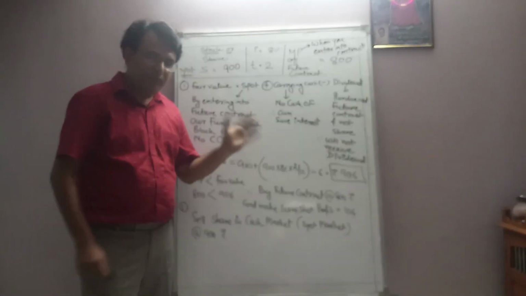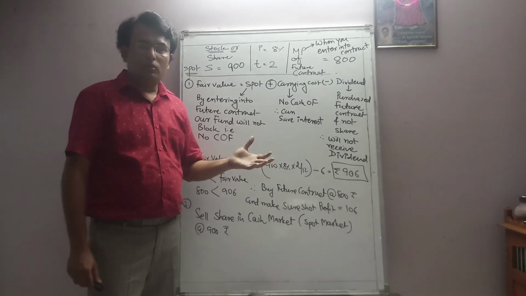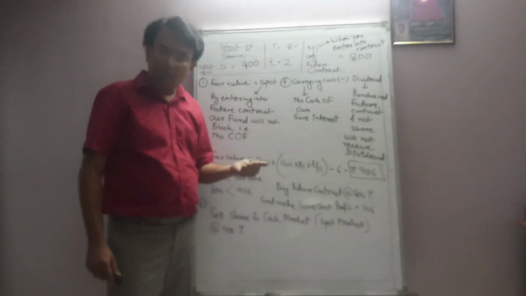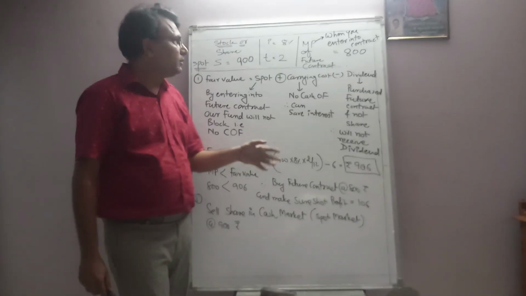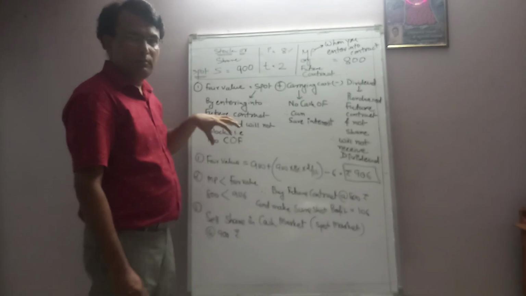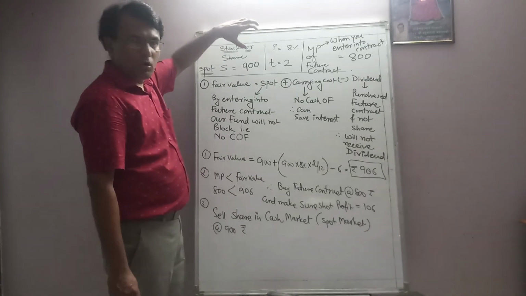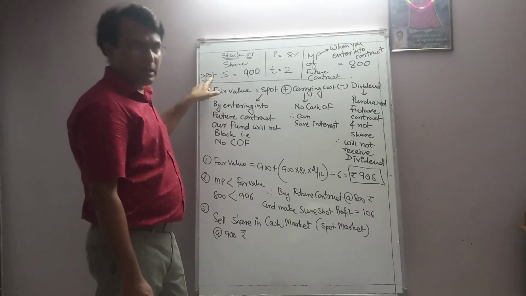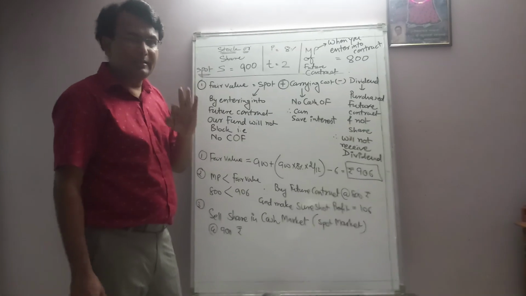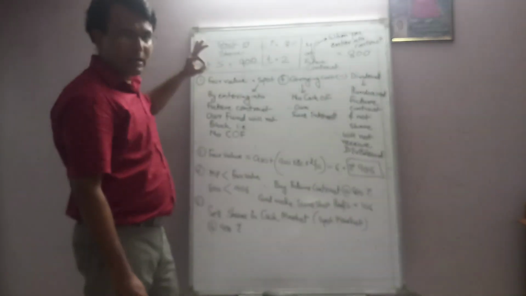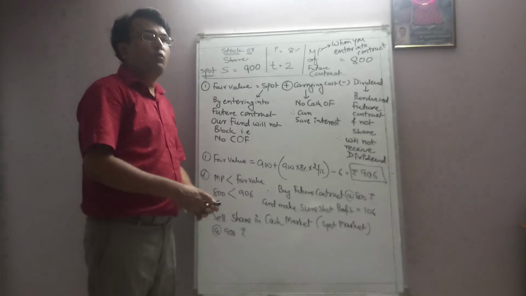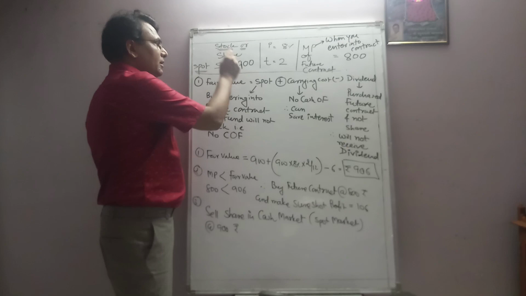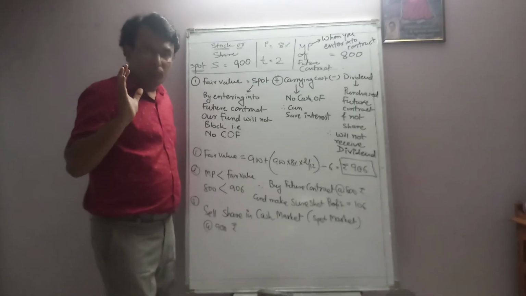Well, friends, after finishing the theoretical concept of whether to buy or sell a future contract, now we are going with this example and will digest the concept. So, for that reason, I have taken this example. Let's say a particular stock or share price is 900 rupees in the spot market, that is the cash market. That is denoted as S, S for spot or cash market price. So if you want to buy this share on a delivery basis, then it will cost you 900 rupees right now.